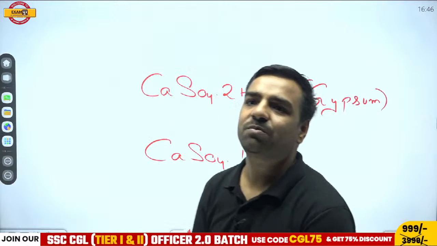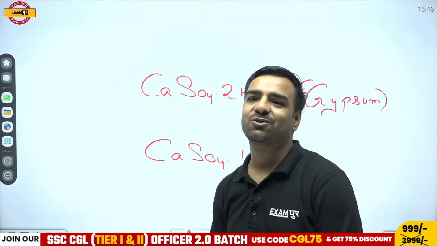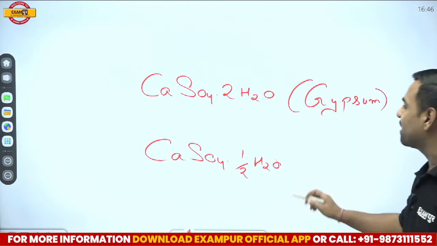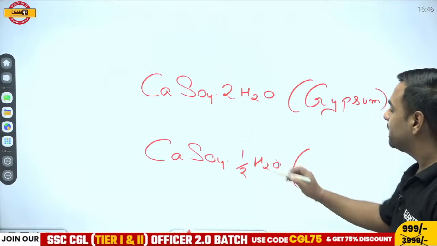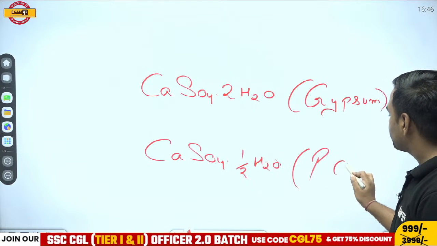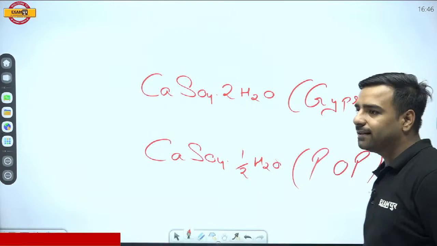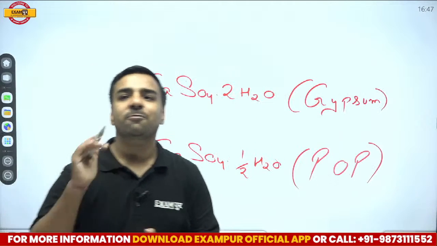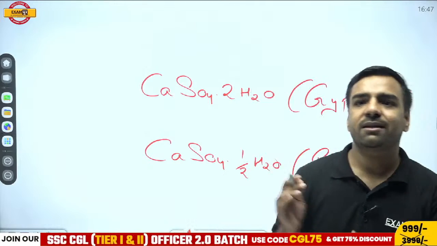That is Na2B4O7 dot 10H2O. Great, awesome, Abhijit. If I talk about this CaSO4 dot half H2O, it is going to be what? This will actually be your plaster of Paris. In a similar way, if I talk about borax, it is going to be Na2B4O7.